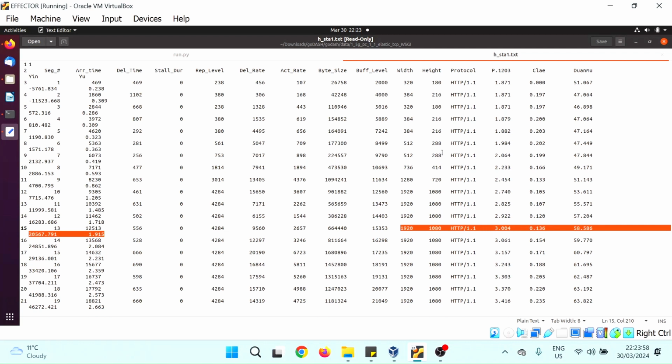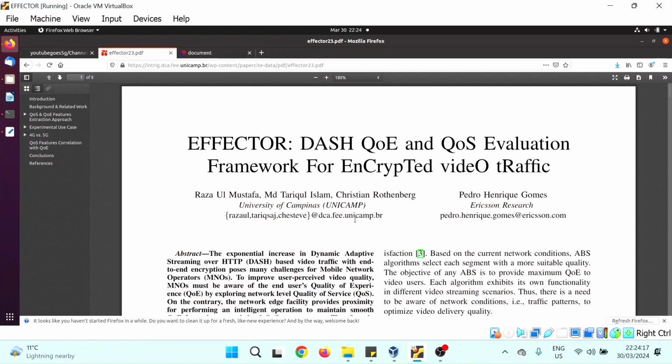There are lots of other KPIs here as well, for example, the buffer level. What is the buffer level of the player? And then what is the delivery rate, representation level? Is there any stalling event that happened here? During this session, I didn't experience any stalling event for this demo.